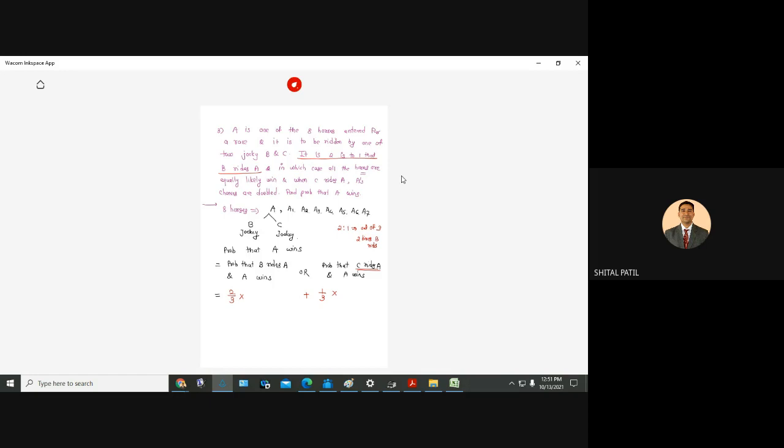Now, whenever B rides A, in which case all the horses are equally likely to win. So 8 horses are there. Everyone's probability is the same, 1/8. But whenever C rides A, as written here, A's chances are doubled. So 1/8 into 2. Doubled, no? So like this. This is the answer.